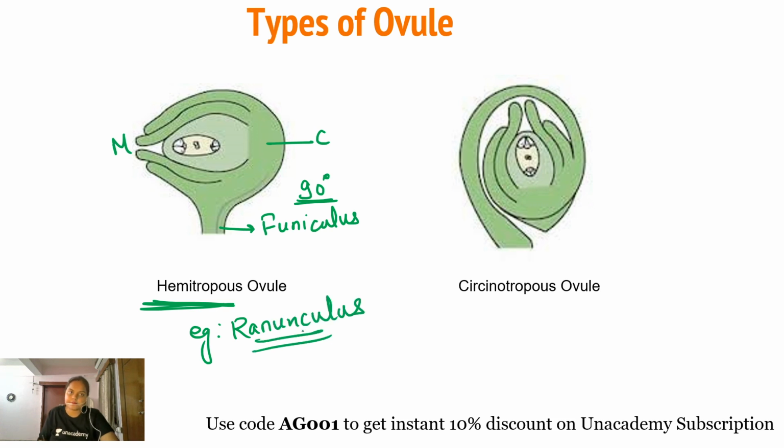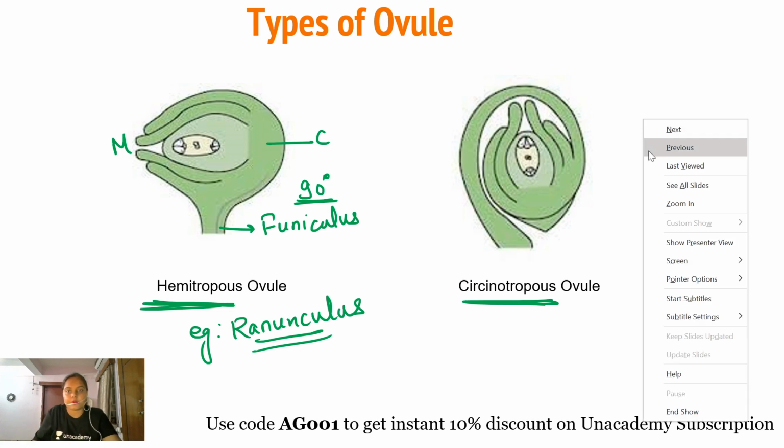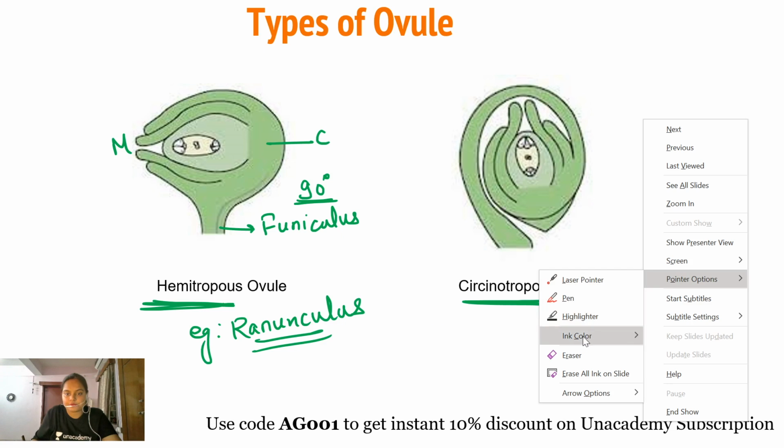Okay, students, very easy part. Coming towards the fourth category, which is the cercinotropous ovule. The cercinotropous ovule is exactly similar in structure to the most primitive type of ovule, which was the orthotropous ovule. But here is one basic and important difference. Now, what is that difference? Let me tell you.